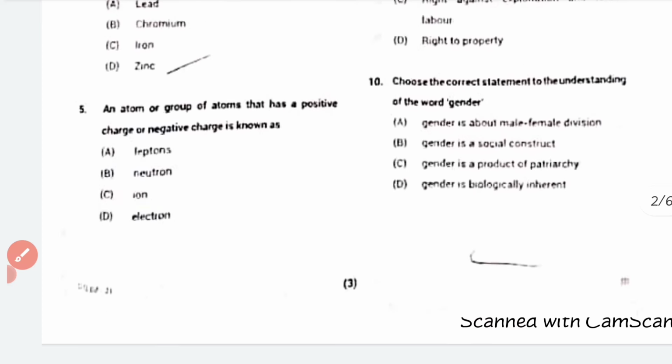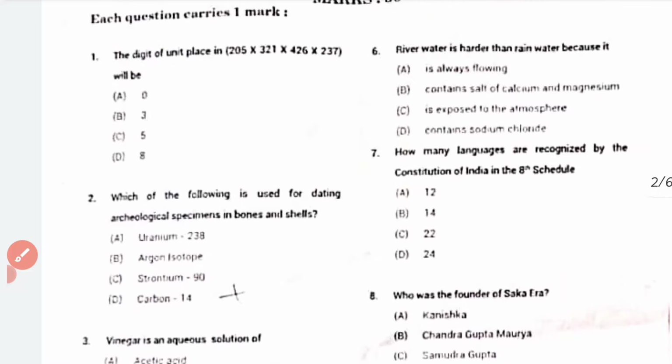And then number 5, an atom or group of atom which has a positive charge or negative charge is known as ion, C. Question number 6, river water is harder than rainwater because, the correct answer is B, it contains salt of calcium and magnesium. How many languages are recognized by the Constitution of India in the eighth schedule? This one is 22.